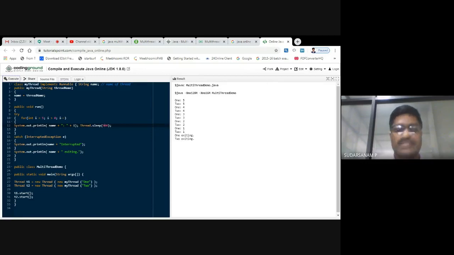That is also not taking much time. See here, there again the thread is sleeping. Then it will take time, then it will display. So this is the way of running multi-threading.